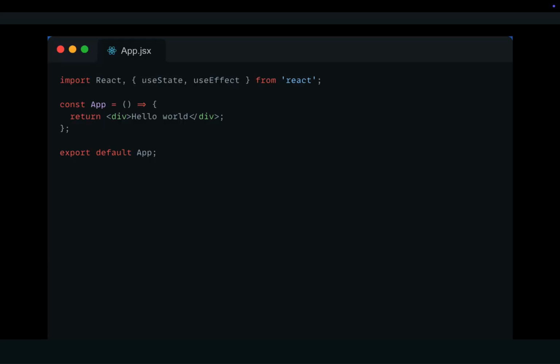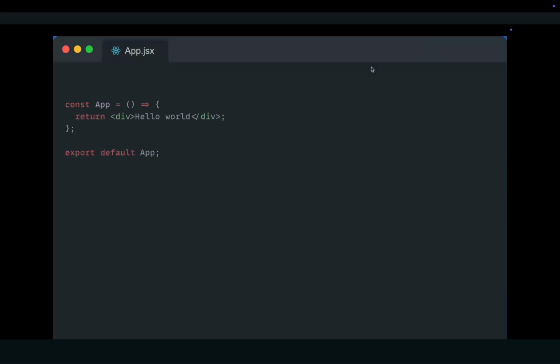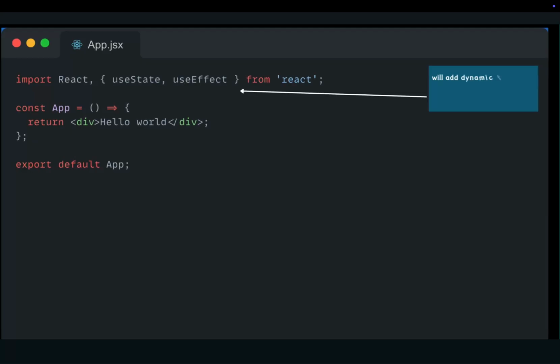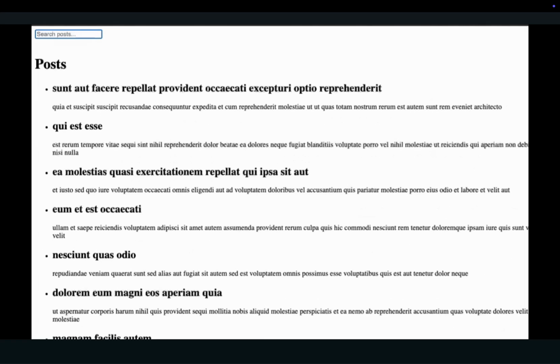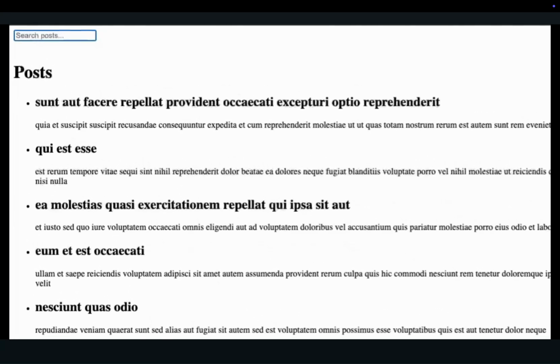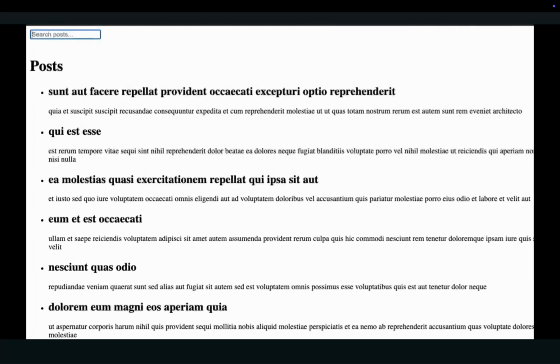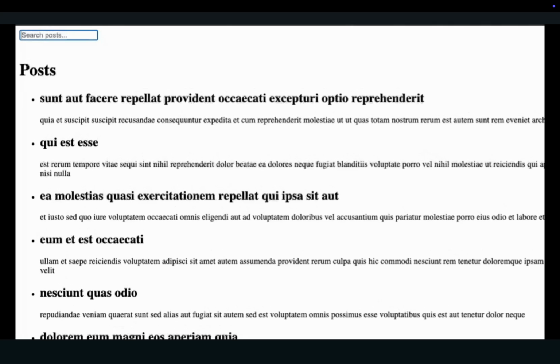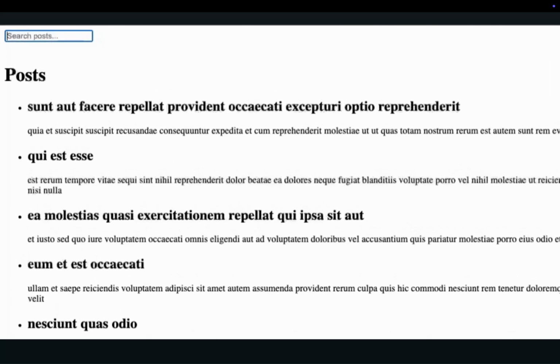2. Initial setup in code. First, we will import useState and useEffect from React. This is the starting point for adding dynamic functionality to our app. JavaScript: import React, { useState, useEffect } from 'react'. Here's the plan. We'll fetch a list of posts from an API, show a loading state while fetching, and add a search bar to filter posts dynamically.